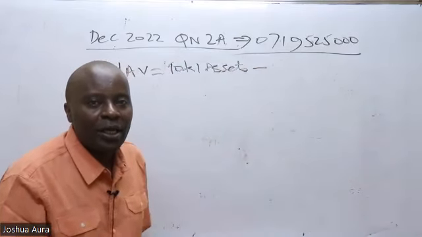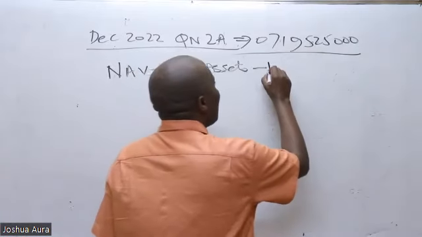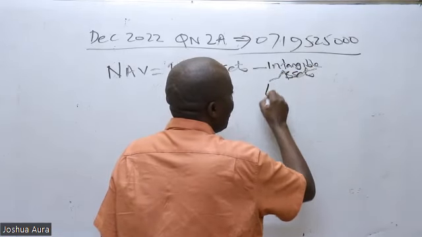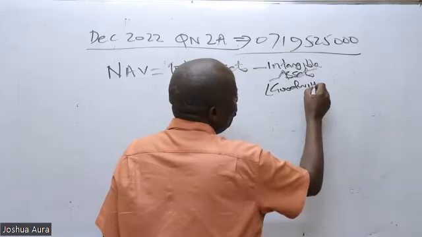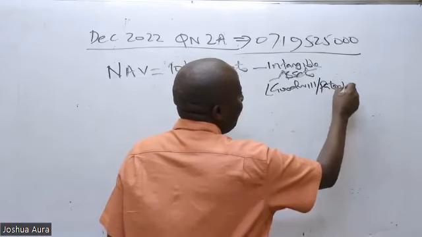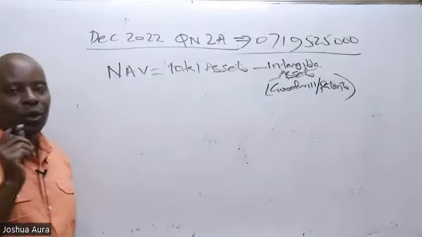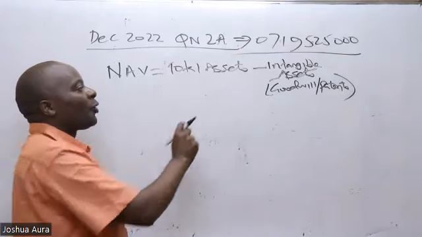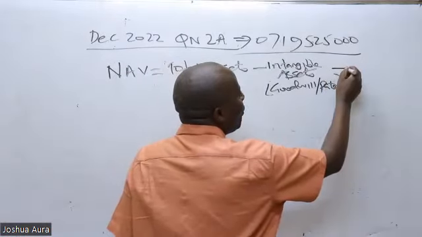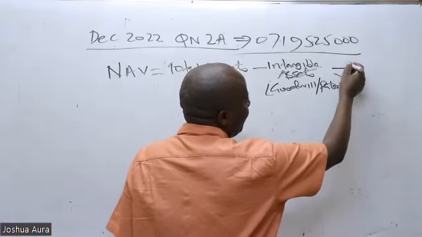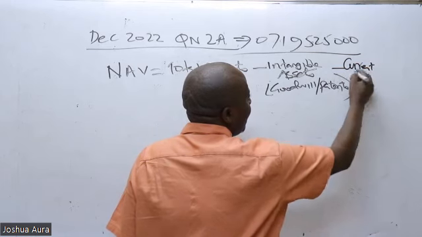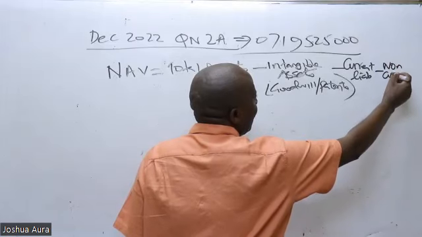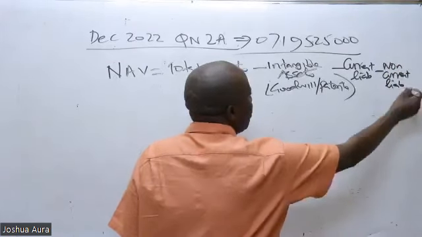Fake assets to us here will be the intangible assets, such as goodwill, patents, trademarks, etc. You must always subtract intangible assets from total assets. And it doesn't stop there. After subtracting intangible assets, you subtract all liabilities: current liabilities, and lastly non-current liabilities.